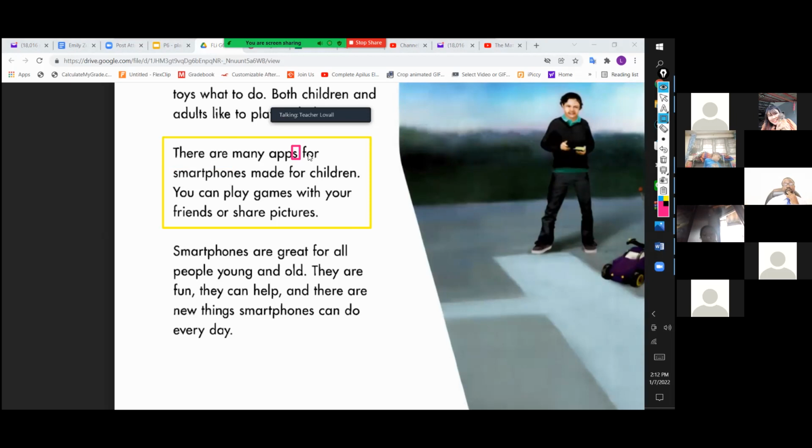For smartphone made for children. Very good. You can play games with your friends on or share pictures. Very good. All right.